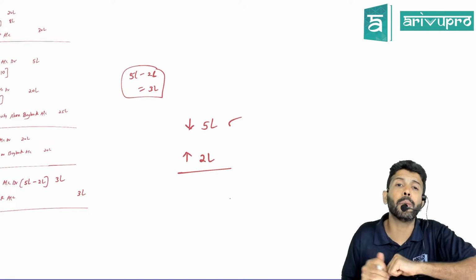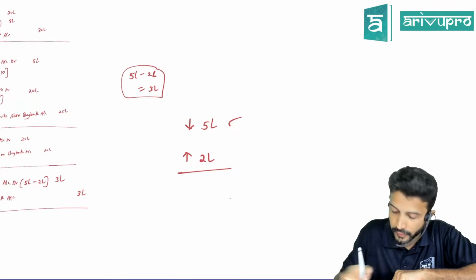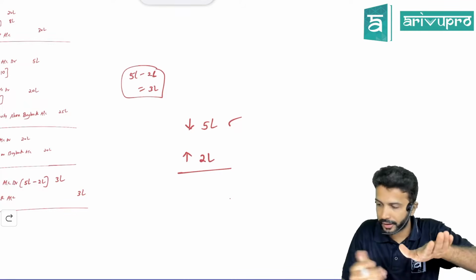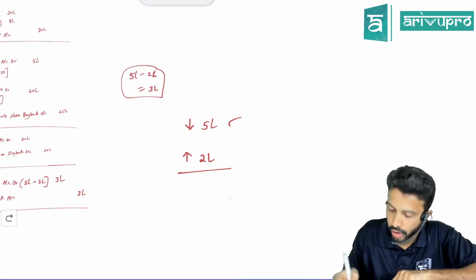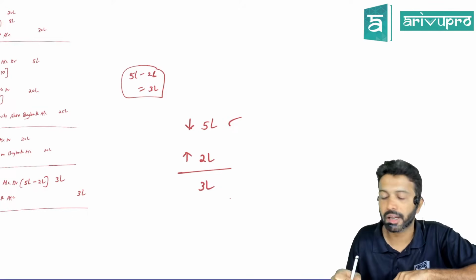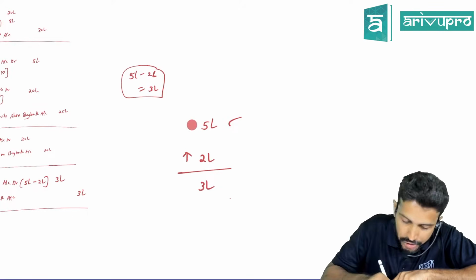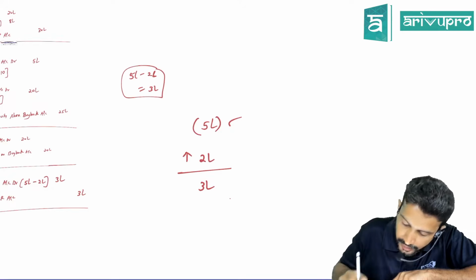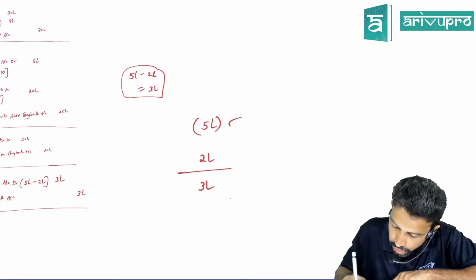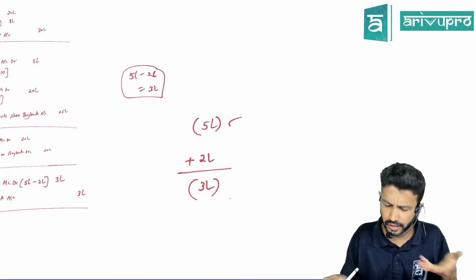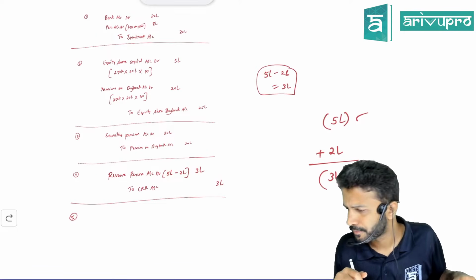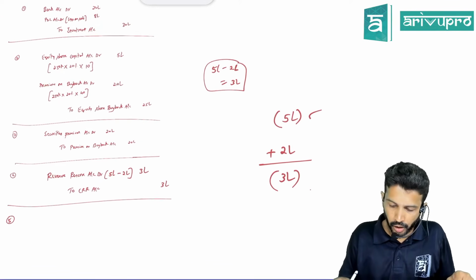So net mein how much gap is there still in capital? Though equity share capital is reduced by 5, preference share capital is increased by 2. So how much gap is still remaining? 3 lakh, no? Because this is 5 lakh reduction, okay, this is 2 lakh increase, meaning this is the positive number. So how much gap is still remaining? 3 lakh. That we have created CRR. That's all. Okay. All right.